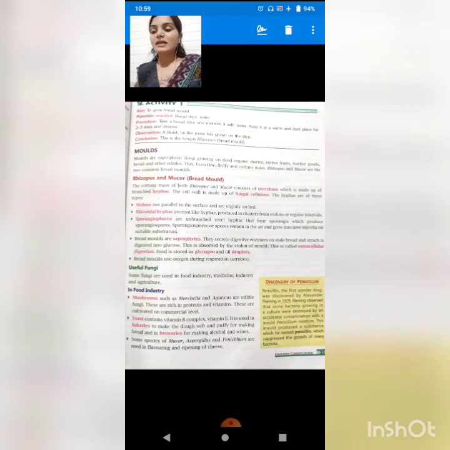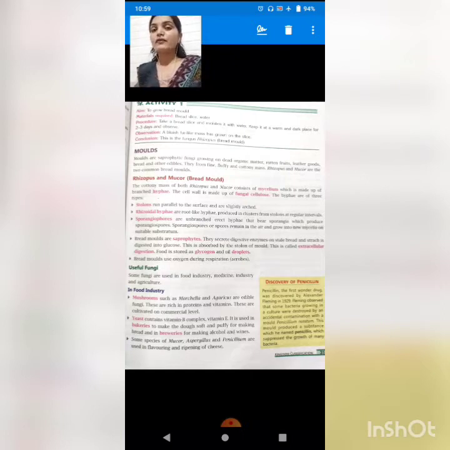Bread molds are saprophytes. As I told you, saprophytes means those organisms which live or grow upon dead and decaying matter or substrate.